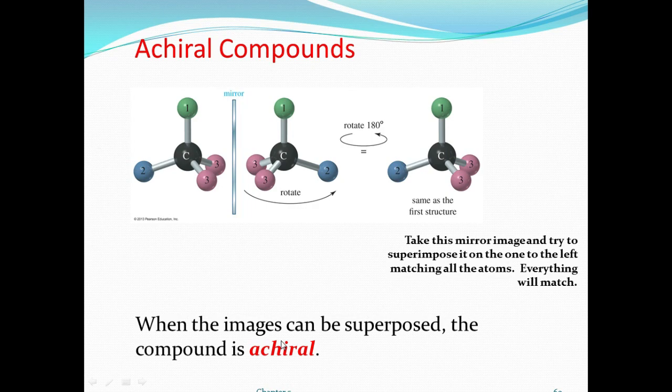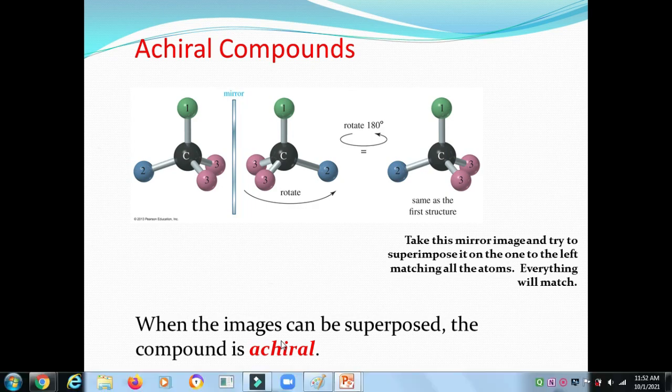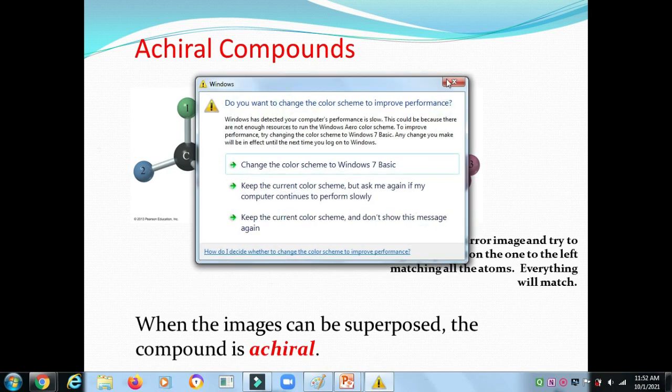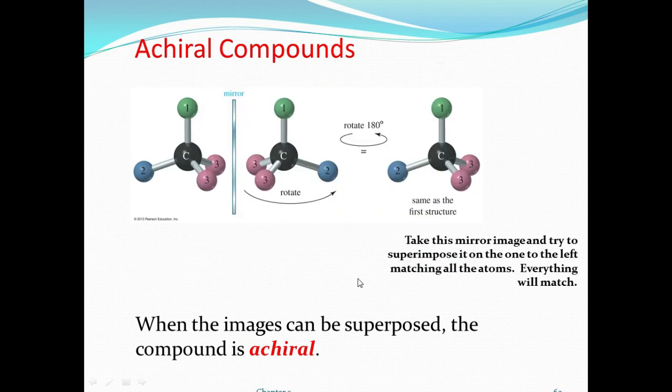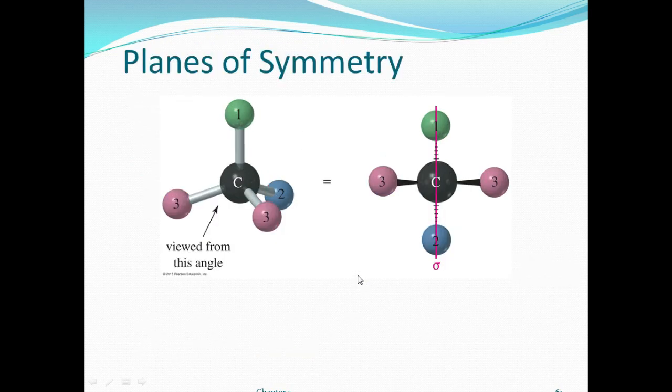In the case of an achiral molecule, the molecule does not give a non-superimposable mirror image; it is a superimposable mirror image. So these molecules do not give a distinct mirror image, right?